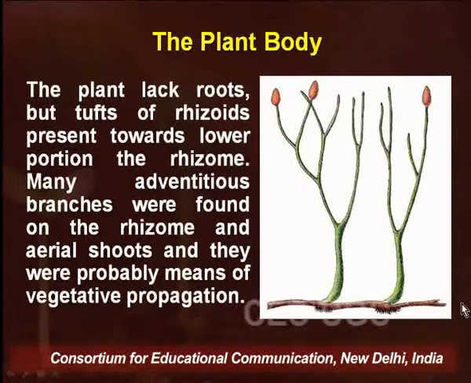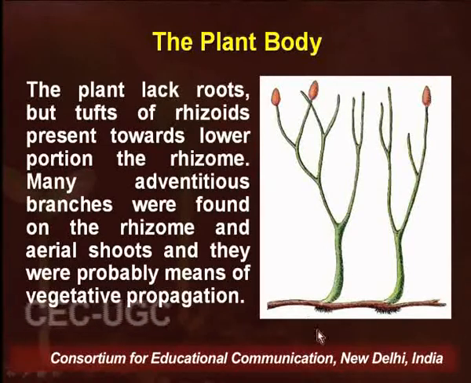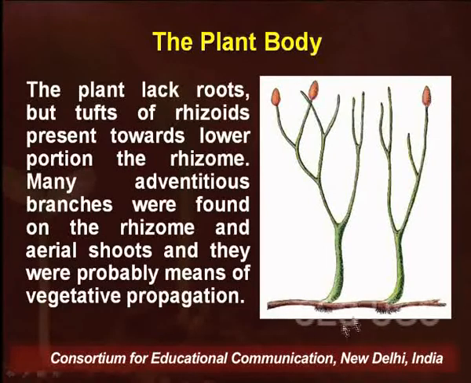The plant in general lacks roots, but you can see in the diagram there is a tuft of rhizoids present on the lower portion of the rhizome. These are supposed to be helping this rhizome in anchorage and absorption of minerals from the substratum.